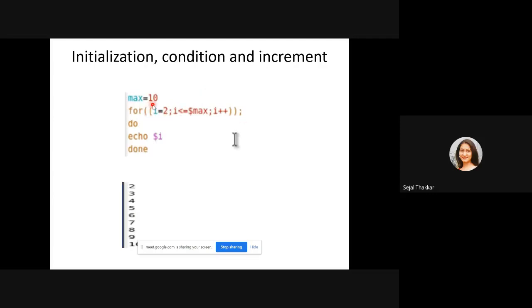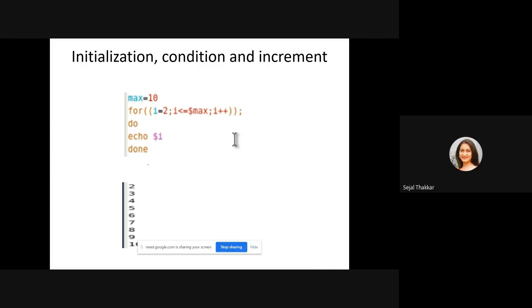max = 10. For ((i = 2; i <= max; i++)); do echo $i. Whenever we are using a for loop, whatever printing statement we have, we have to write it between do and done, right? So i we have to start from 2, and the maximum we have declared as 10. So i's value will increment and print, up to the maximum value, while it is less than or equal to the maximum value. So this is the initialization, this is the condition checking, and this is the increment.